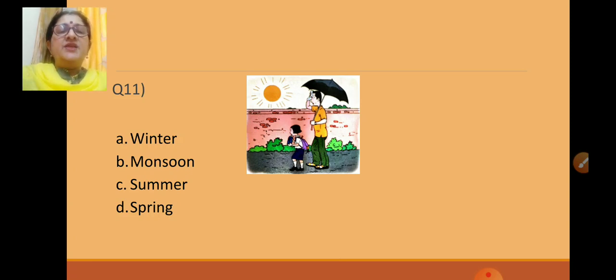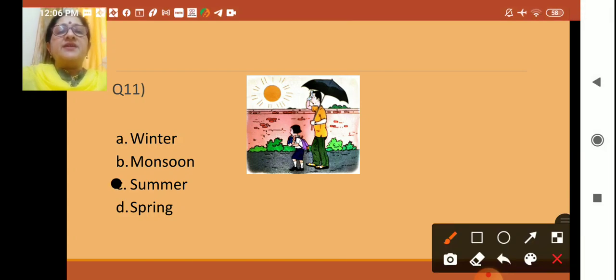No. Then winter season? They are wearing sweaters and all. Monsoon, umbrella is there but there is no raincoat. And see the bright sun you can see. So which season is this? Yes, this season is summer. Summer season. So the right answer is summer. This is summer season and just see, hot sun you can see.